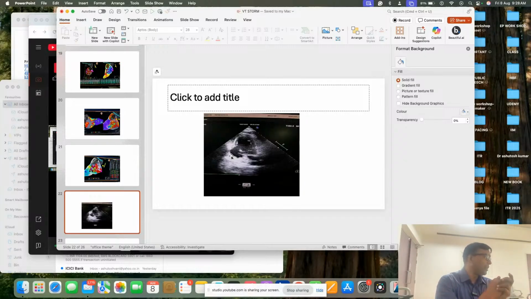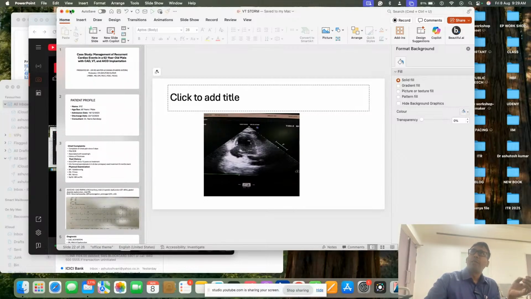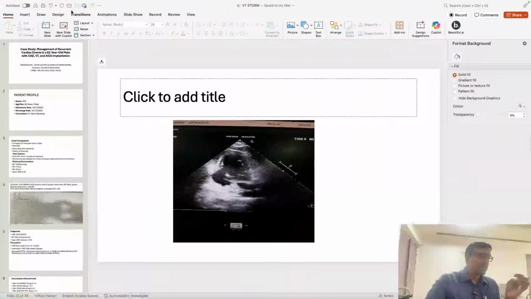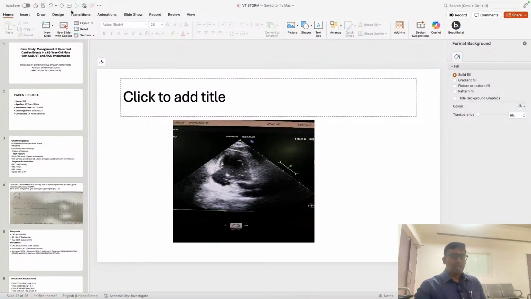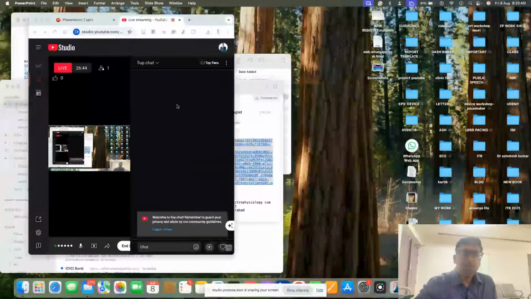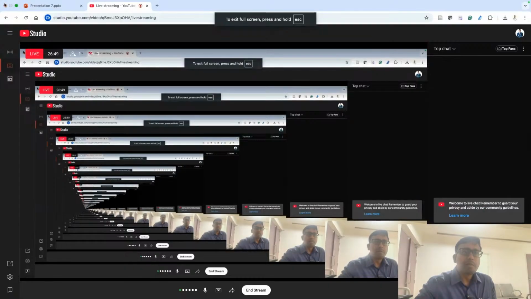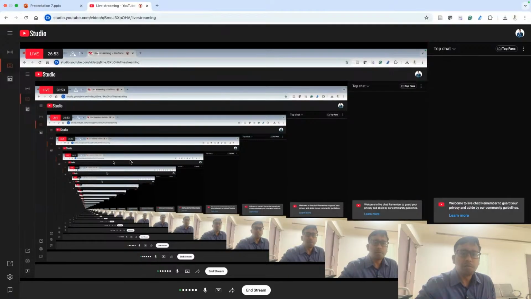We have to identify by doing the mapping, and then we are going to just put ablations in those areas, and after that VT will get controlled. So hope you people have got what is the message for today's class. Number one, in a case of VT, three things we have to identify.